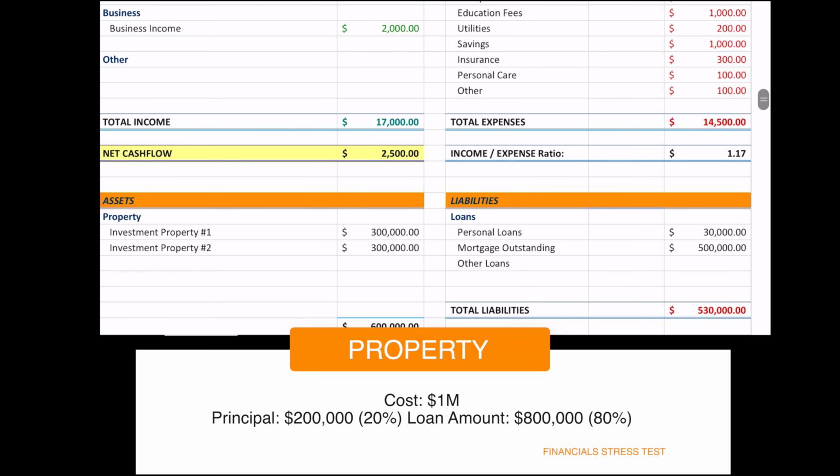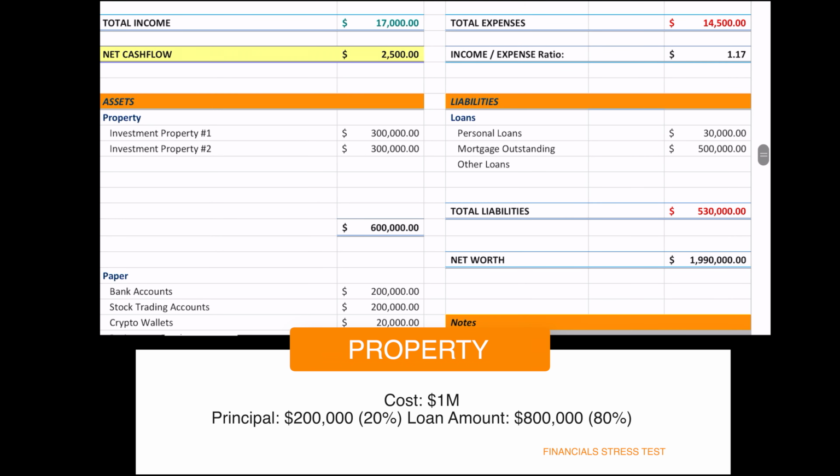So we have a look at this financial statement, and we say, okay, investment property 3, and let's call that 1 million because we want to buy it at 1 million.